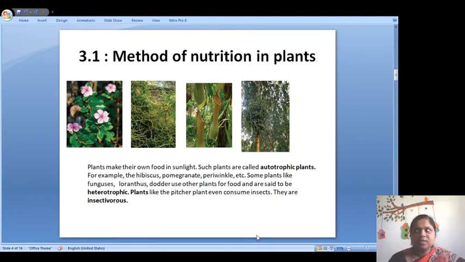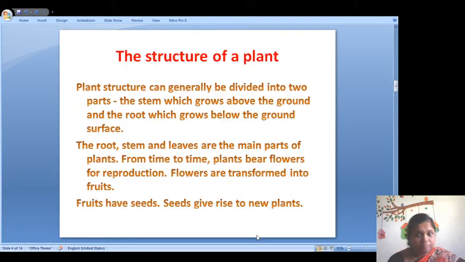We say that these plants are insectivorous plants. Now, each and every plant can generally be divided into two parts: the stem which grows above the ground and the root which grows below the ground surface. Plant structure is divided into two parts. Here you can see below the ground grow roots and above the ground grows the stem. The root, stem, leaves are the main parts of the plants. From time to time, plants bear flowers for their reproduction. Flowers are transformed into fruits, and fruits have seeds, and seeds give rise to a new plant. Like this, reproduction takes place in the plant.